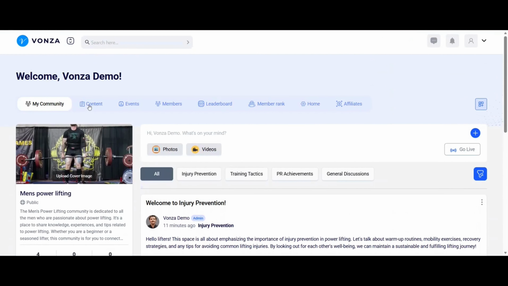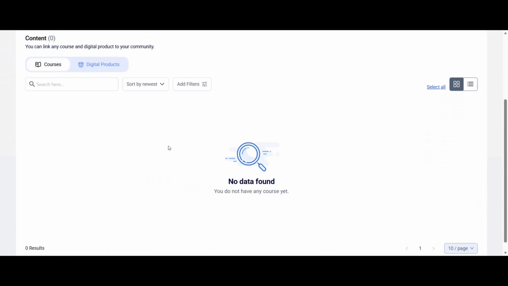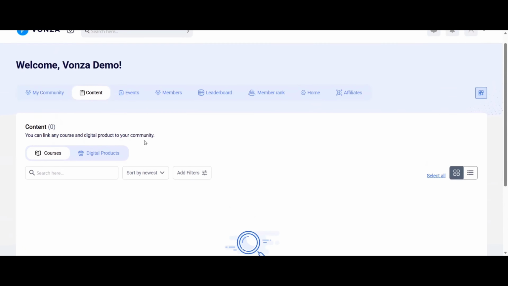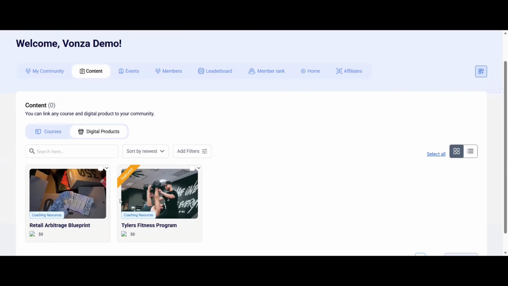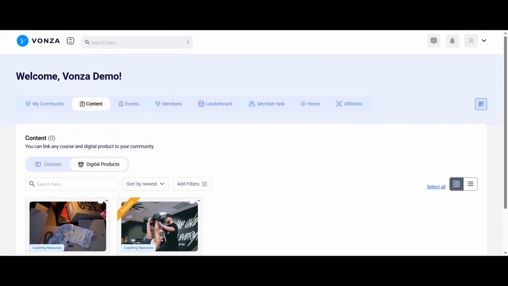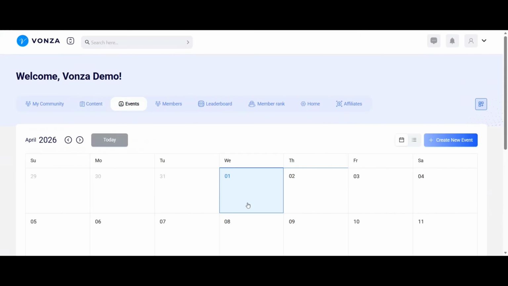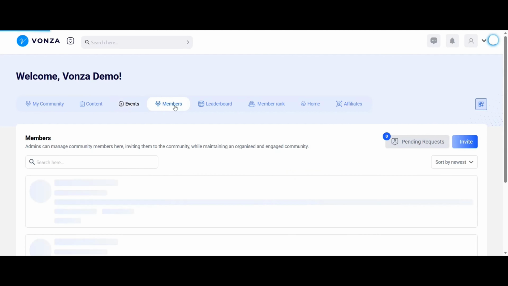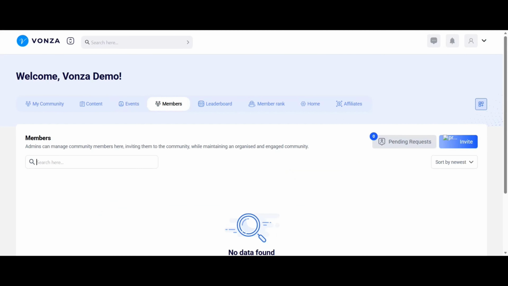All right. And then here is going to be all your content. So if you did want to add any courses into your community, you could throw that in right here. You could also add digital products right there into your community. You can add events right here to your calendar. This is going to be where you see all of your members. You can search specific members if you want. Here's where you can see your pending requests, and here's going to be your PR invites.